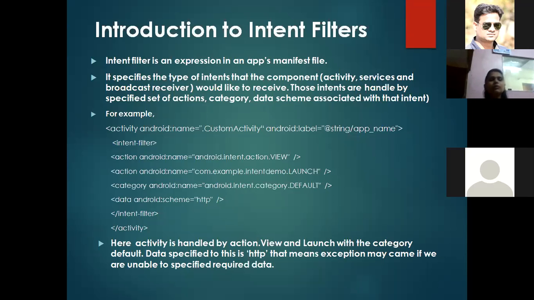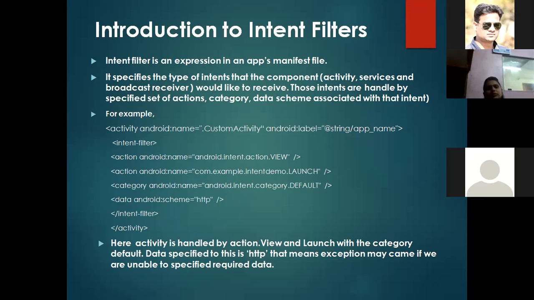Then we have to do the things which I have given in the example. Here I have mentioned a custom activity, which is my app name, and I have mentioned two action specifiers and one category and one data. Here, the first action specifies android.intent.action.VIEW. That means the user wants to view something, and the second one is that intent demo will launch that activity. Which one? The custom activity wants to launch while clicking on your app name or app icon.